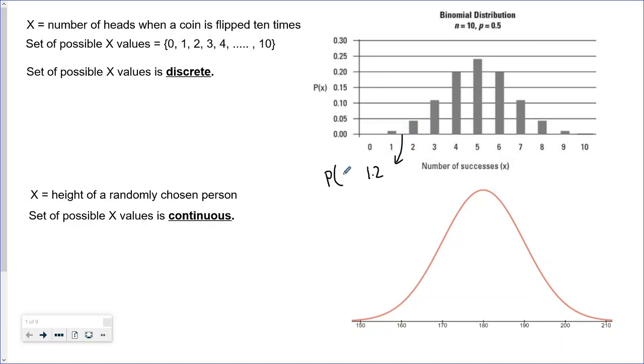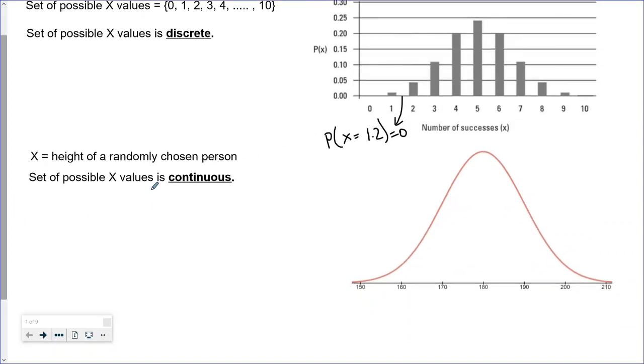The probability of x equaling 1.2 is 0, just because it doesn't make sense to say you have 1.2 successes. So a binomial distribution is an example of a discrete distribution.